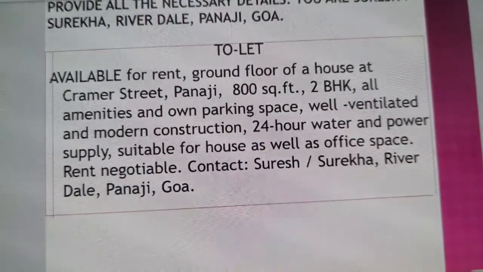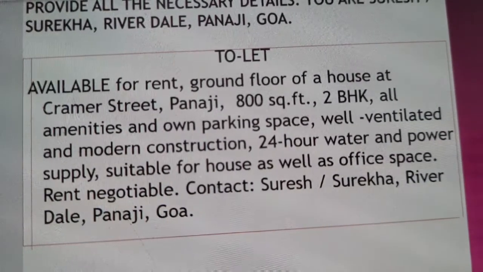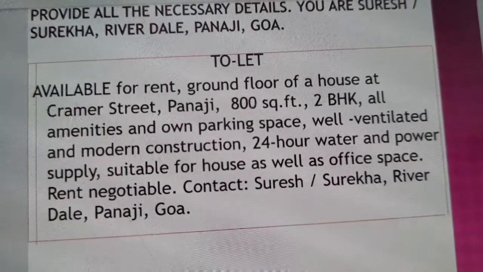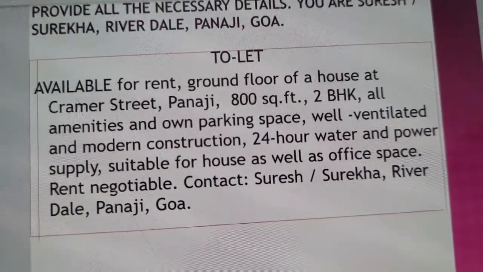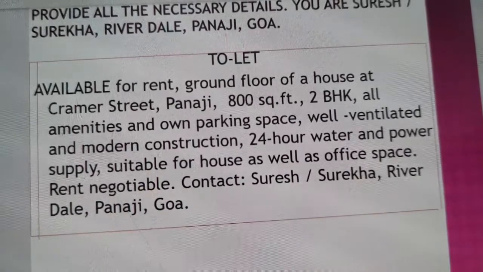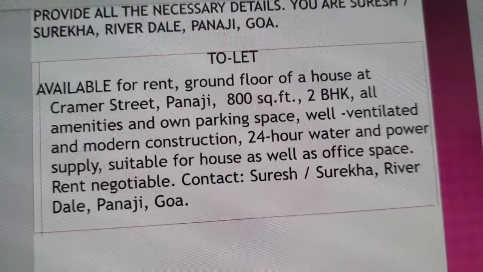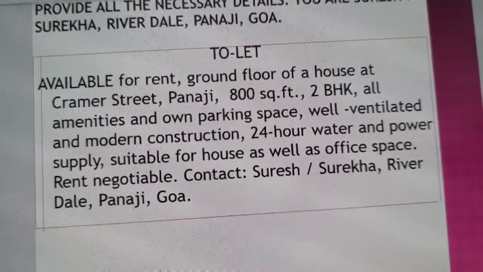Now 2 BHK. 2 BHK, as I have told you earlier, B bedroom, H hall, K kitchen. Means 2 bedroom, 1 hall and kitchen. All amenities and other all facilities. Amenities, facilities and own parking space. You can write that it has own parking space.